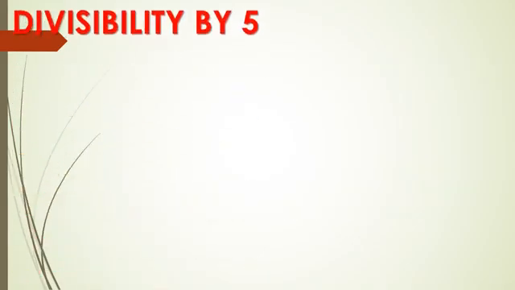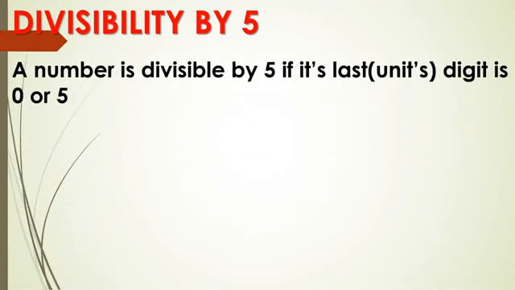Divisibility by 5. A number is divisible by 5 if its last digit, that is ones place digit, is either 0 or 5. For example, each of the following numbers 230, 455, 6,500 and 55,555 are divisible by 5.